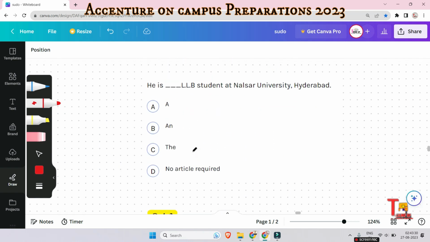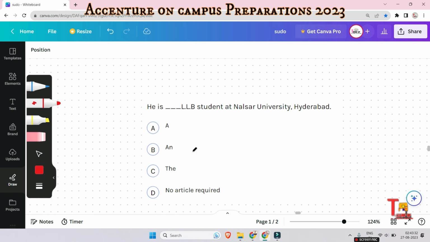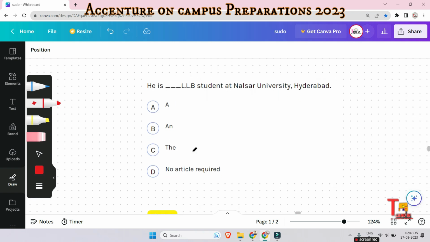Next question is: he is dash LLB student at Nalsar University, Hyderabad. What will substitute the blank space?